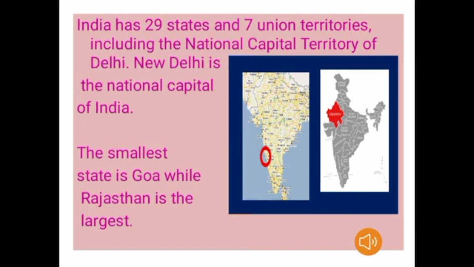The capital of India is New Delhi, and the smallest state is Goa. You can see in the map the red circle, this portion is Goa, and in the other map there is a huge amount of red, that is Rajasthan, the largest state in India.